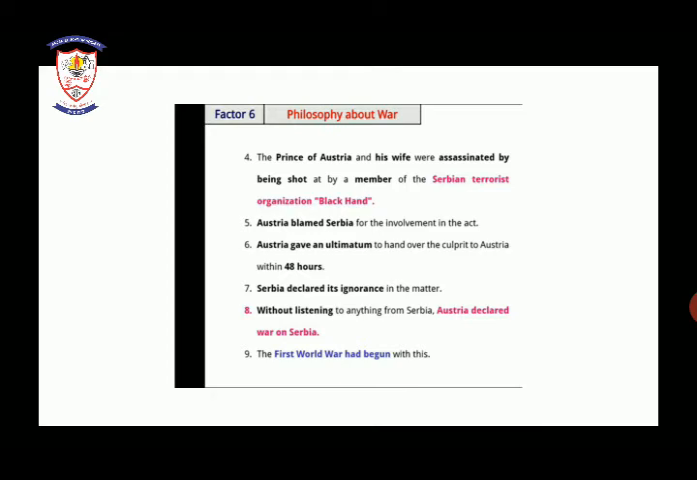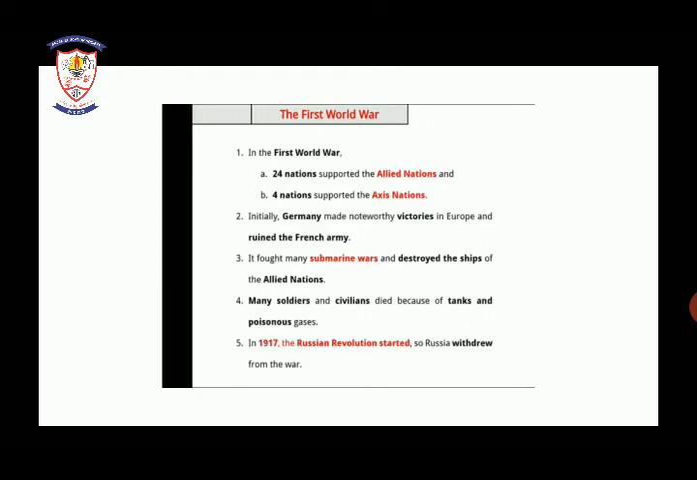So Serbia declared its ignorance in this matter. Serbia did not reply anything. So without listening to anything from Serbia, Austria declared war on Serbia. Now what happened? As the Prince of Austria and his wife were shot, and this ultimatum was given, Serbia did not give any response to the Austrian side. So at last, Austria declared war on Serbia. So from here the First World War has been declared.